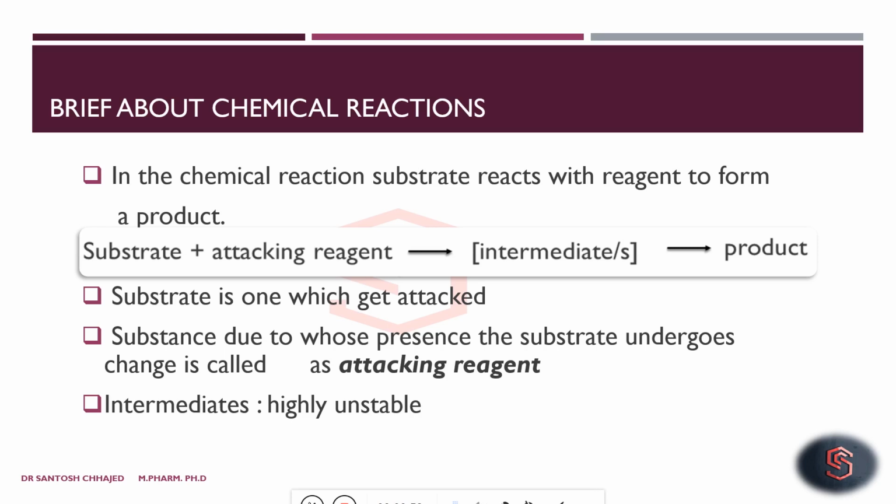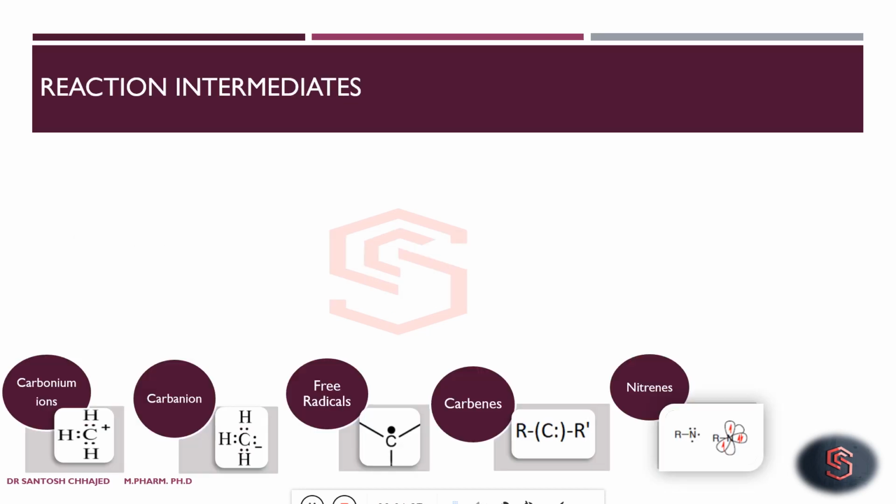We already learned in our earlier video what is meant by intermediates, but I will just revise. Intermediates are unstable states that get converted immediately into the products. So we cannot physically isolate intermediates, but we can prove their presence by spectroscopic techniques.